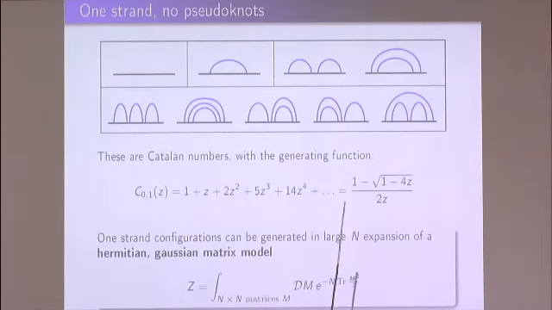But the real problem I'd like to talk about is a more involved one. Namely, I would like to consider an arbitrary number of backbones. So this is an example of such a configuration.